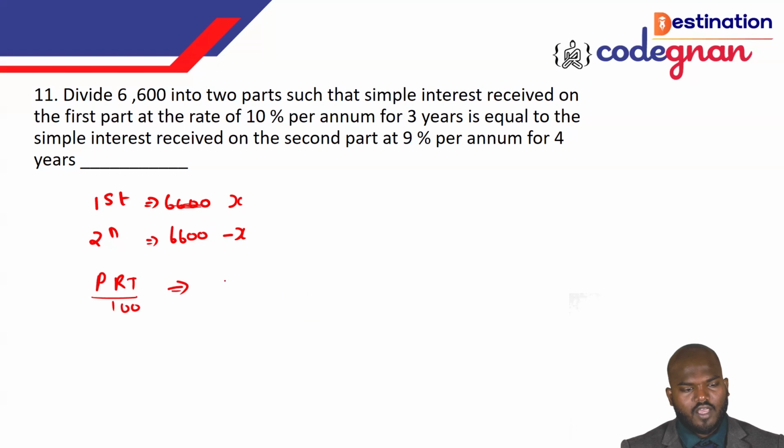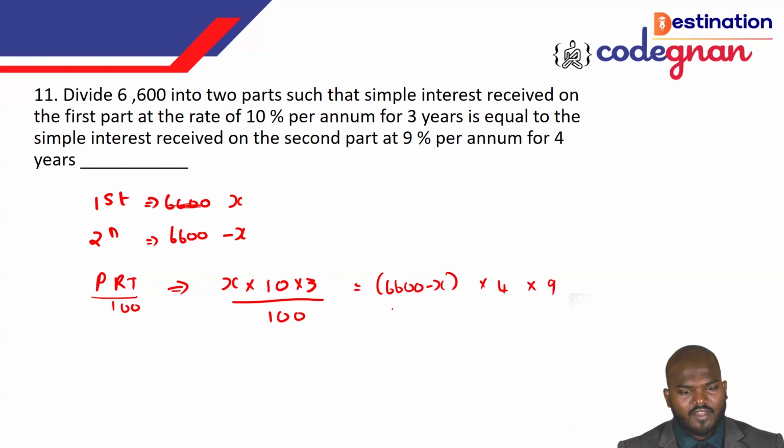The first part I'm calling x, so the principal is x, rate of interest is 10%, and time is 3 years, over 100. This is equal to the second part: principal 6600 minus x, times 4 and times 9, the rate of interest they have given, over 100. You see this one, 100 and 100, I can cancel. If I cancel this, it's a little bit different. So the 36 you will have.